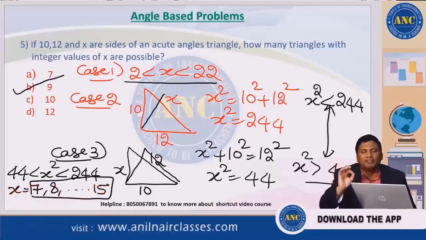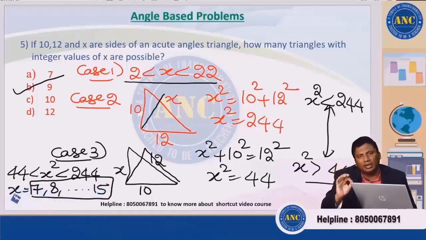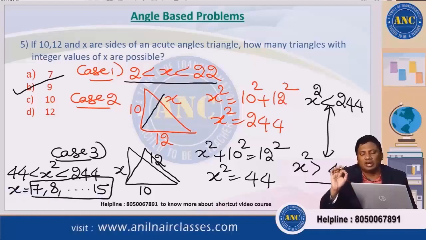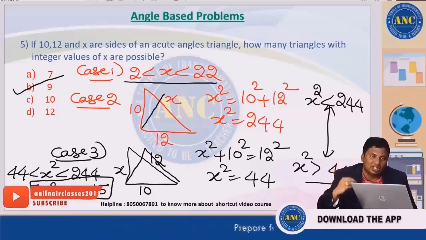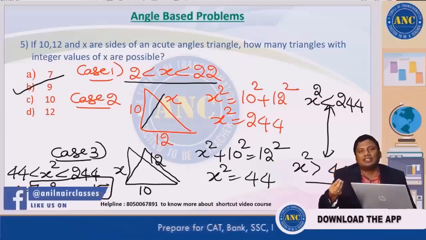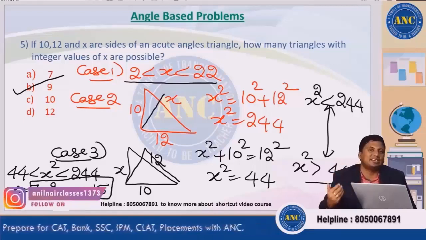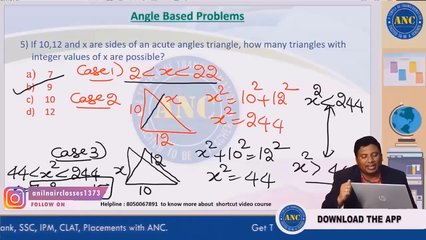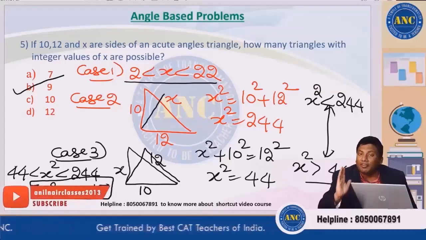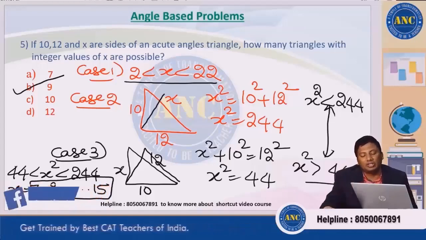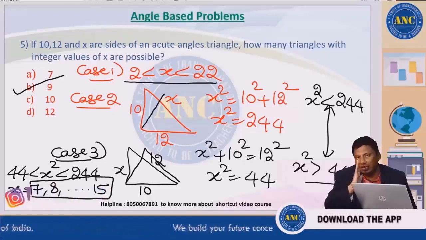Again, I am explaining. First, check whether these three sides form a triangle. If these three sides form a triangle, 2 less than x less than 22. Case 1 is clear. Case 2, take x as the largest side. The best way to analyze this question is to take a right angle triangle, because in a right angled triangle the largest side is the hypotenuse. So if I take x, 10 and 12, if it is a right angled triangle, if I apply the Pythagorean triplet, x square equivalent to 10 square plus 12 square, x square is 244.